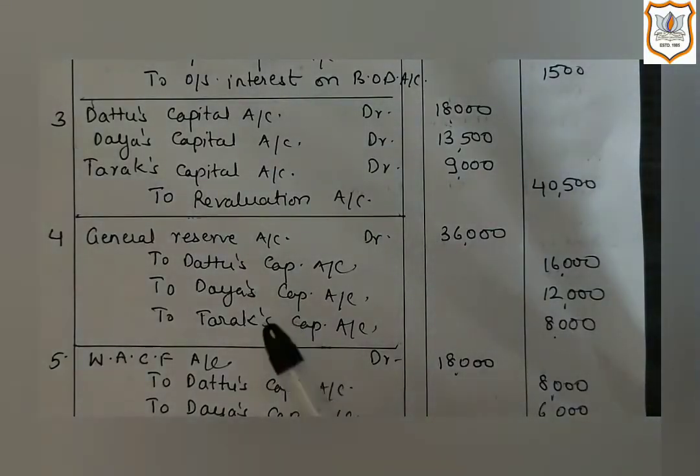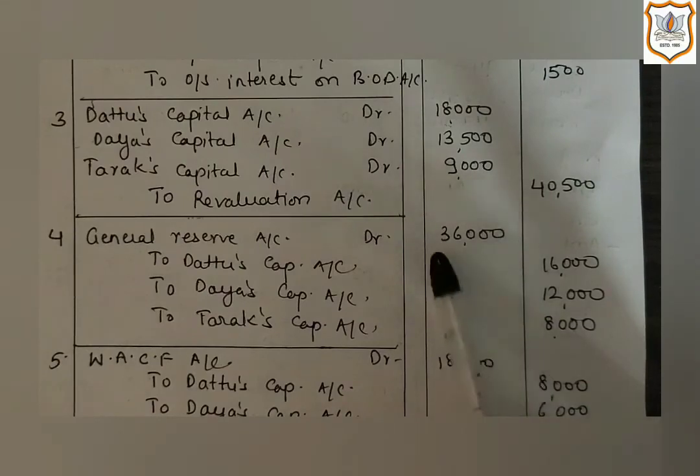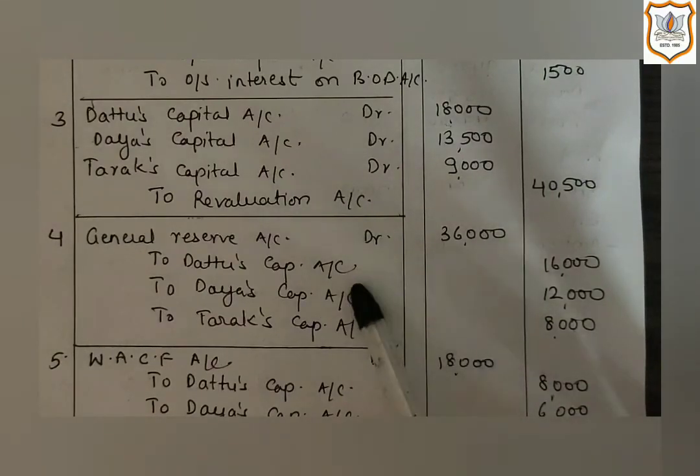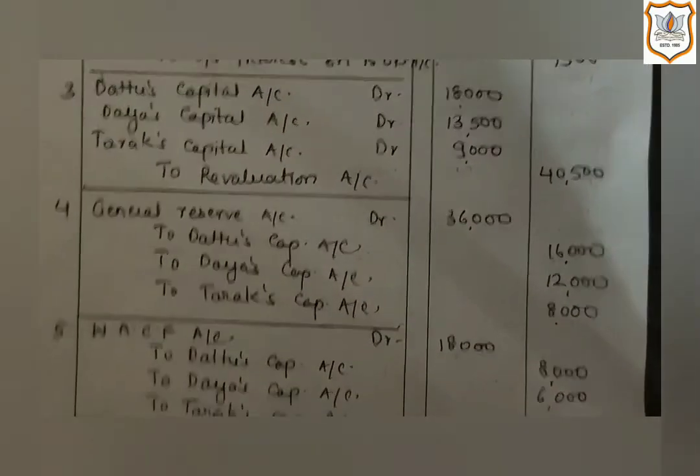Now the fourth entry is of distribution of general reserve among the partners in their old ratio. As I explained to you earlier, the entry for this will be general reserve account debit to Dattu's capital account, to Daya's capital account, to Tarak's capital account. So here 36,000 is distributed among the partners in their old ratio.